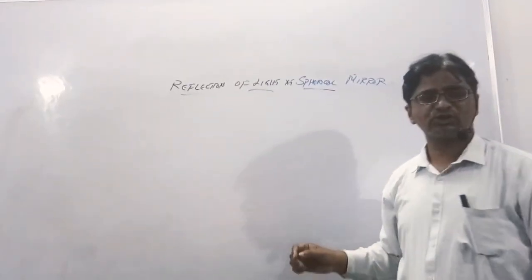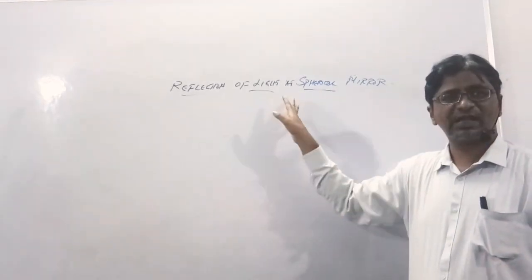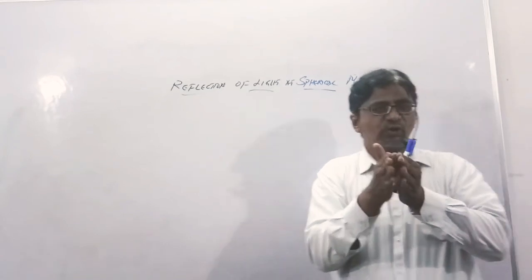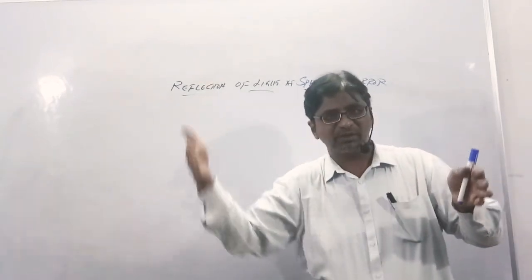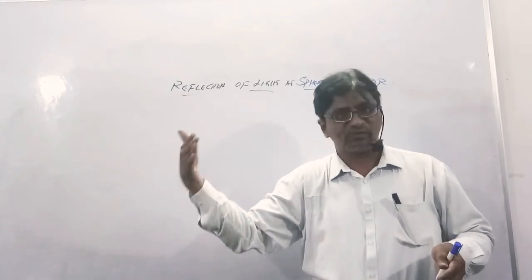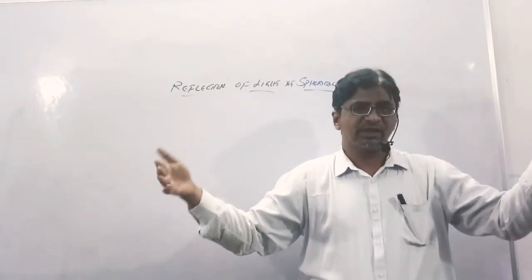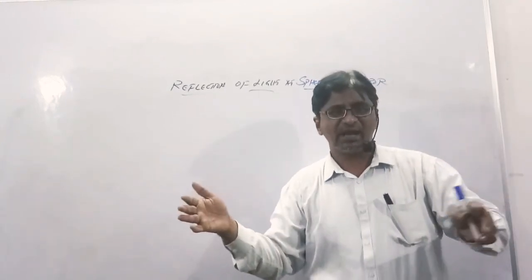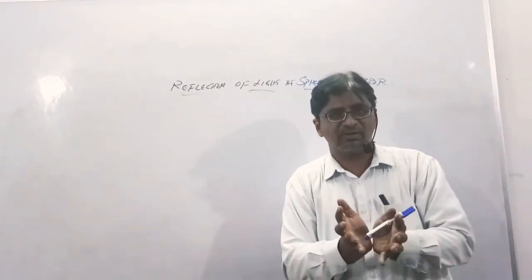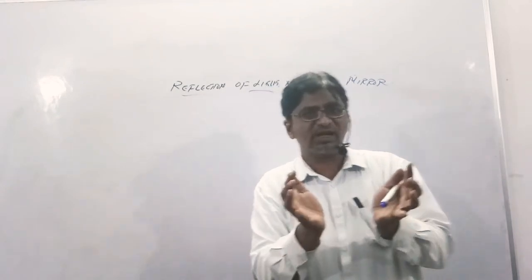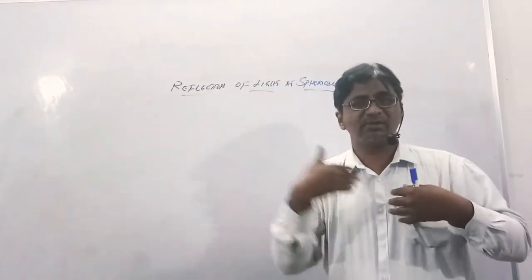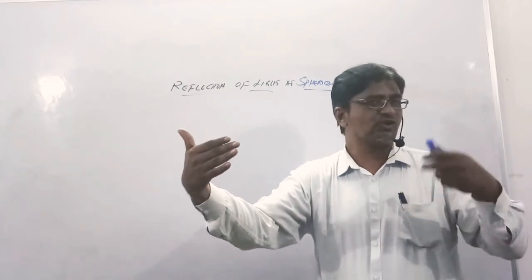So the concept which we are going to see is reflection of light at spherical mirrors. So far we have seen how light reflects when it is a plane mirror, जो रोज के daily life में we are using. Now we'll study the next level. Instead of a plane mirror, just imagine I have a spherical mirror. Spherical mirror is nothing but a ball-shaped mirror. Imagine I have a ball-shaped mirror, and how does my image reflect in that? So these are the things which you are going to study.